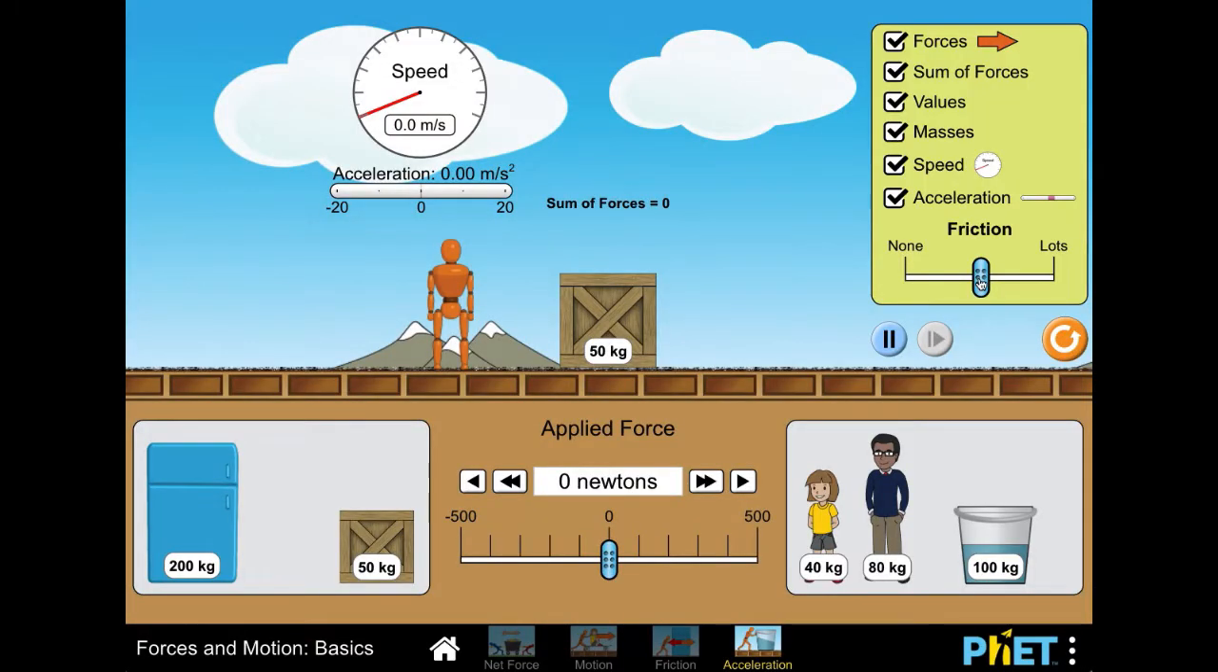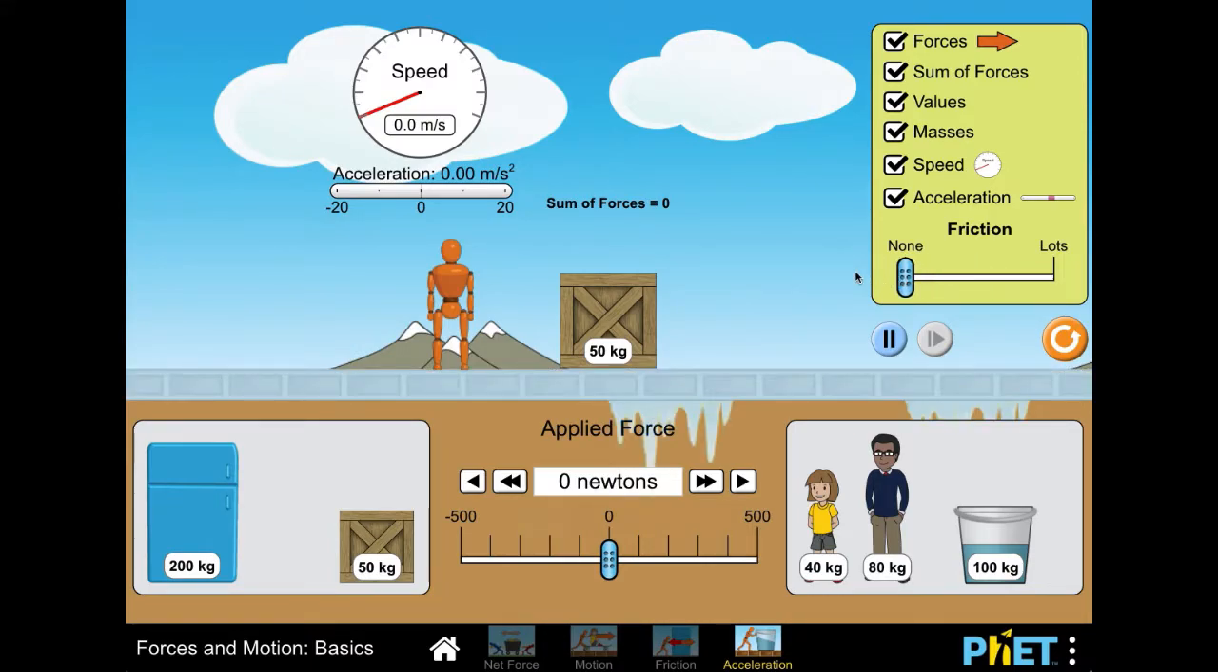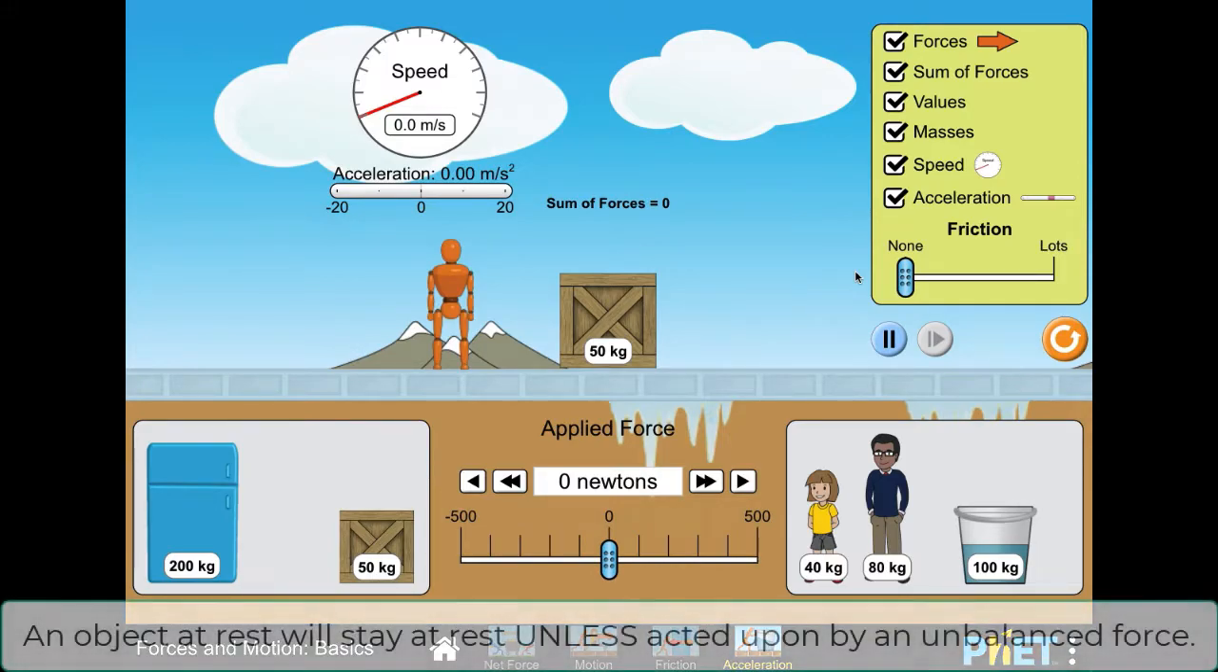Now, I could keep talking all day about this stuff, but it might be easier to show you. It's sometimes a little easier to visualize if you actually have visuals. I'm going to use the PhET simulation here to demonstrate Newton's first law of motion in a few parts. I'm going to turn off friction for now, and I'll explain why I did that later. First, an object at rest will stay at rest unless acted upon by an unbalanced force.